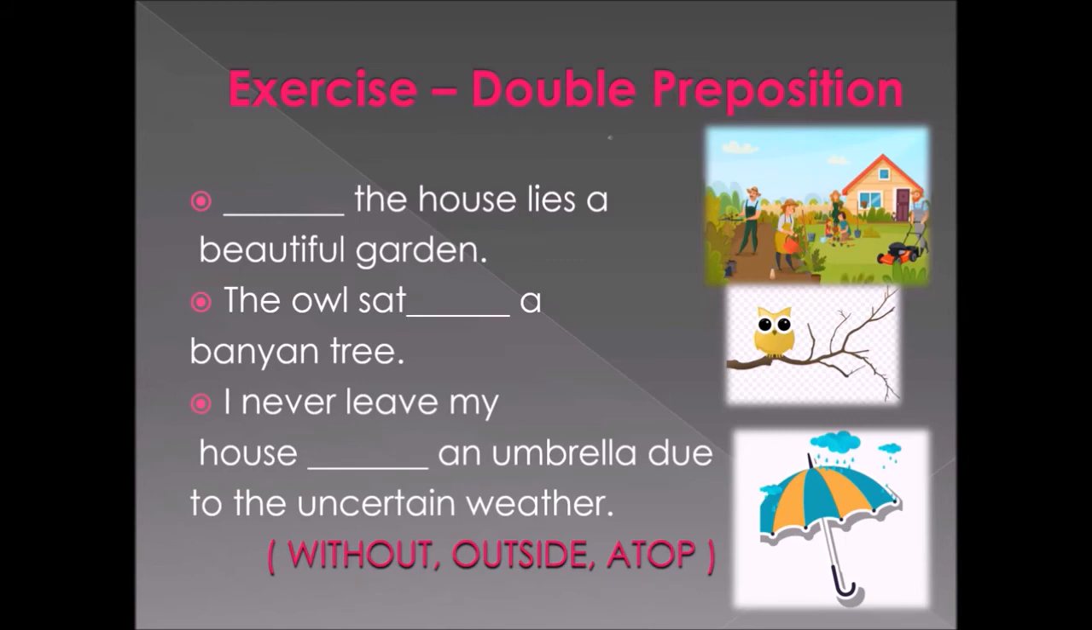Next, I never leave my house dash an umbrella due to the uncertain weather. What do you mean by uncertain? Uncertain in the sense unpredictable. So we can't predict whether it may rain or it may not rain. So the options are given in the bracket. You have to choose the correct preposition and fill in the blanks correctly.